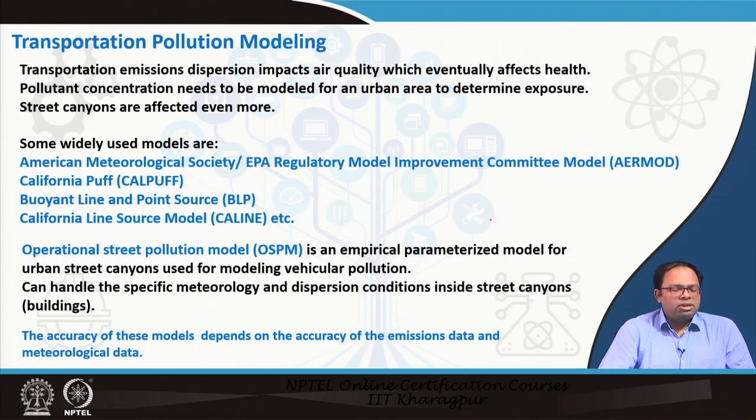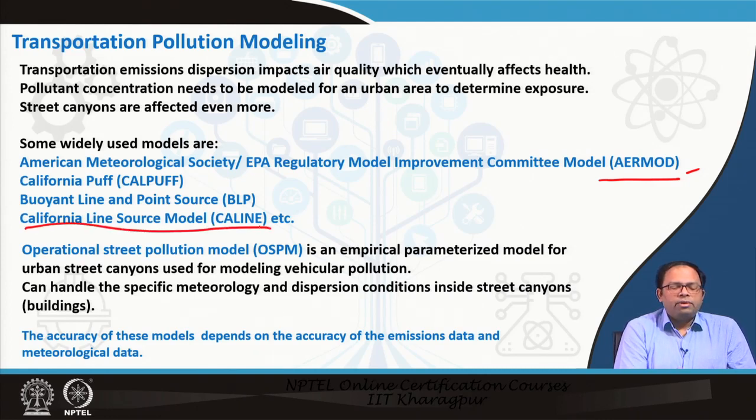Some widely used models are the AERMOD model. So this is the American Meteorological Society and EPA Regulatory Model Improvement Committee model. So this is the AERMOD, the most widely used model. Then there is CALPUFF, and then BLP, buoyant line and point source, and then this one is the most widely used. This is the California line source model or the CALINE model. So these are the models used usually for predicting line source emission.